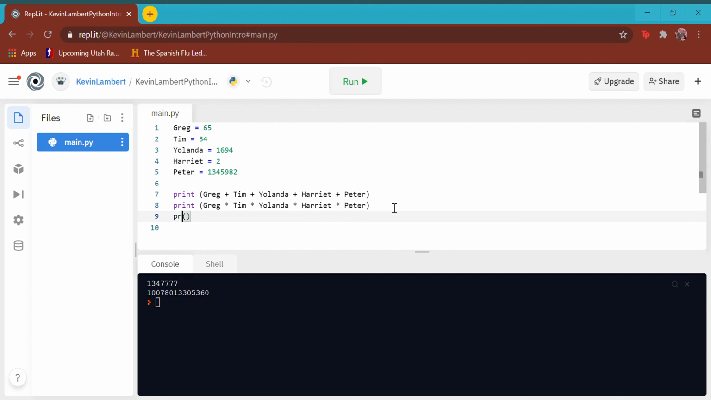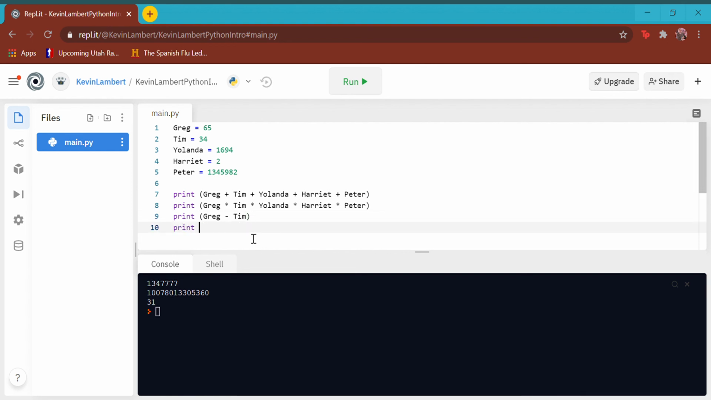And then I wanted you to subtract one from the other. So that's the next thing I wanted you to do. So we're going to subtract Greg minus Tim. Minus, you just use the dash button. It's right next to the 0 on my keyboard. And there we go. Now when we run, we get 31.